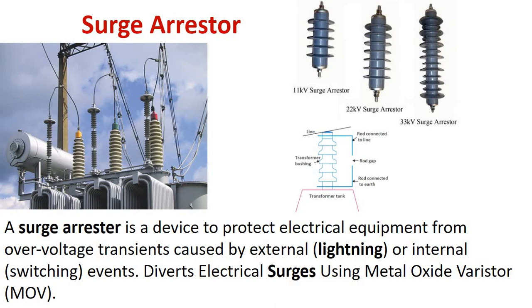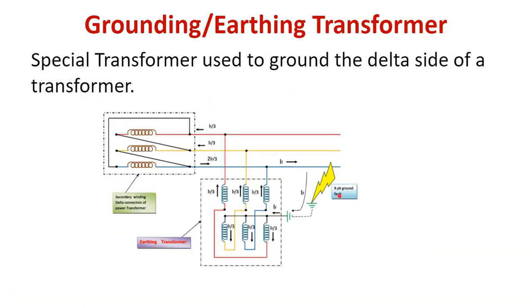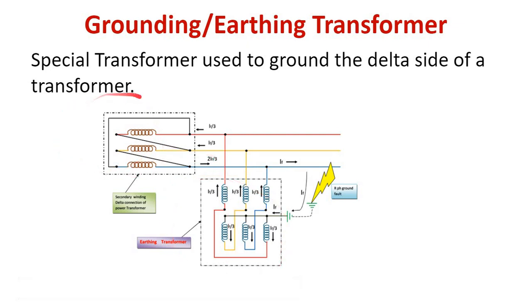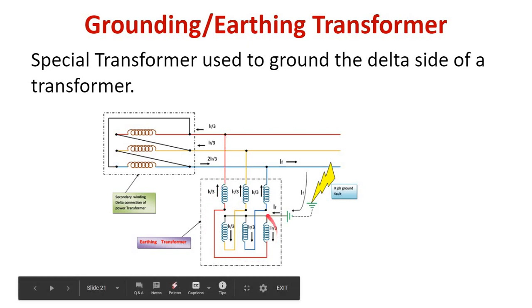Basically, it diverts electrical surges using a metal oxide varistor or MOV. A grounding transformer is shown here. You can see this is a delta transformer, and if there is a fault on the R phase, the fault current can go to the ground through the grounding transformer.